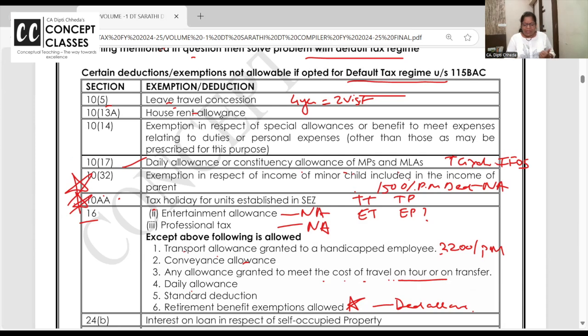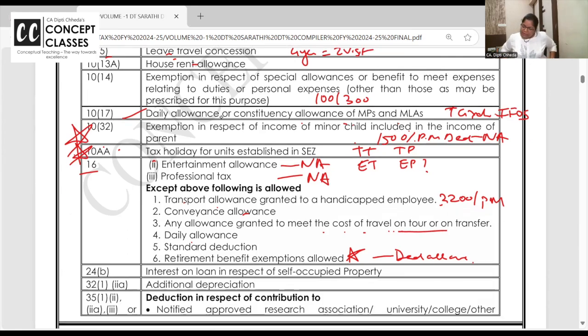Okay? In salary chapter, leave travel concession, you will not get. HRA, you will not get. Special allowances, that 100, 300 per month, you will not get. Daily allowance of MPs and MLAs was exempt, now it has become taxable. 10(32) minors, you will not get the deduction. Every head-wise also, I have added all this at the end of the chapter. Now we are doing it combined. Tax holiday, what you were getting for the unit located in SEZ, you will not get. Entertainment allowance and profession tax deduction, you will not get.